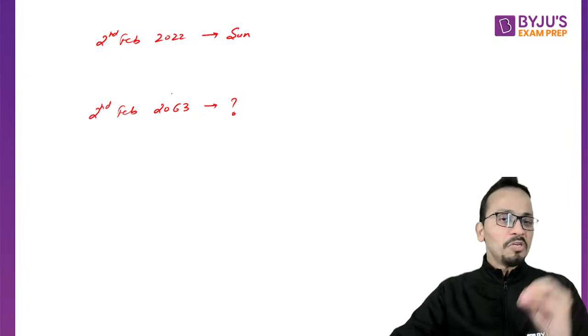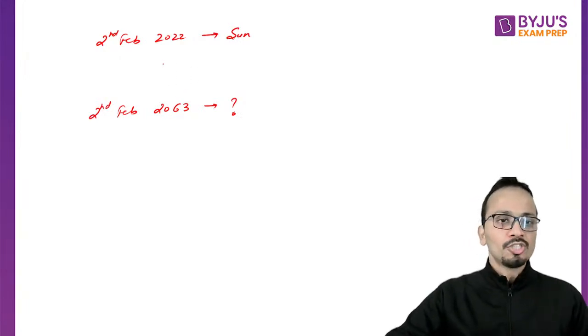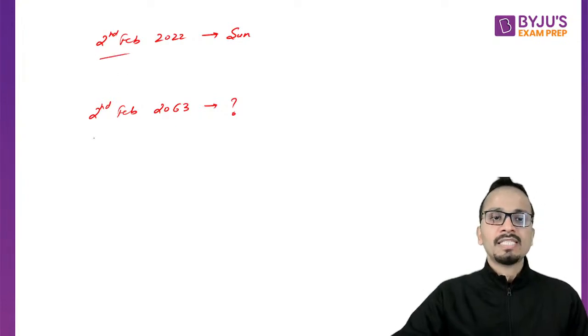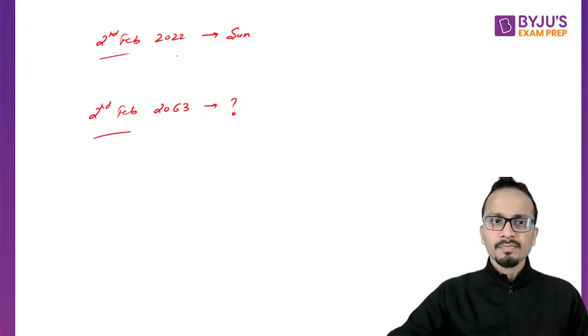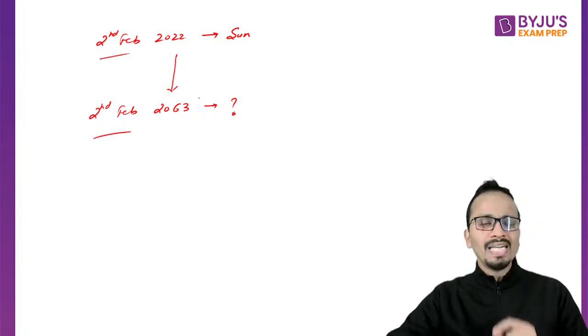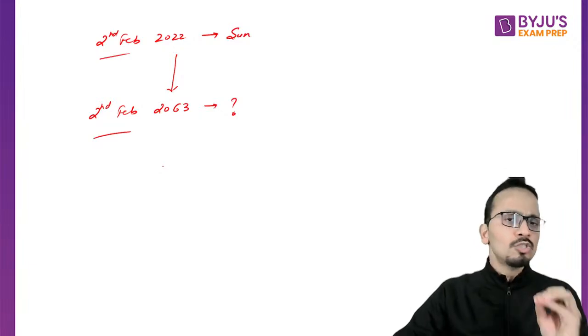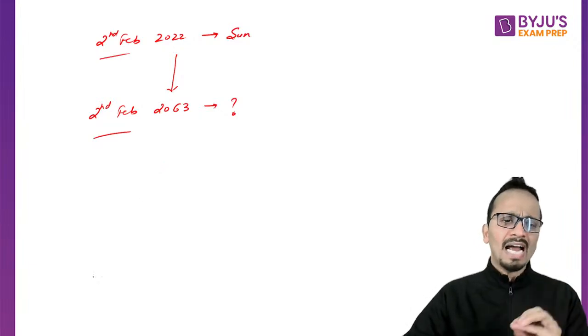So we have to go from 2022 to 2063. The date is the same, 2nd February, so no challenge here. But from year 2022 we have to go to year 2063. First step is I'll write the total number of years I have added.